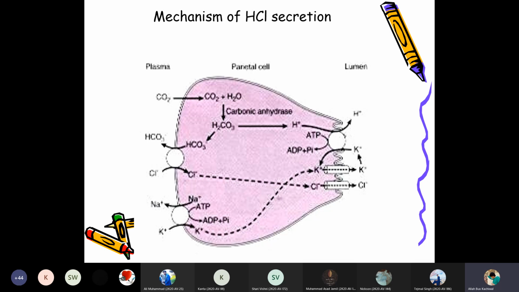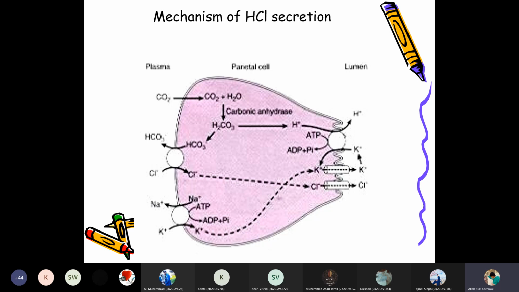So this is the mechanism of hydrochloric acid secretion. It is made by the parietal cells by absorbing carbon dioxide and chlorine from the plasma. Then the hydrochloric acid is secreted into the lumen, which helps to denature the protein, and this way the protein is digested in the lumen.